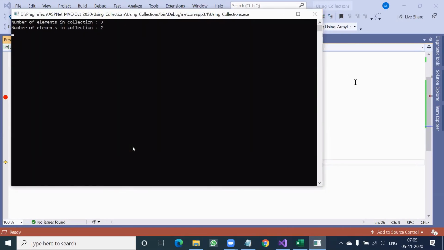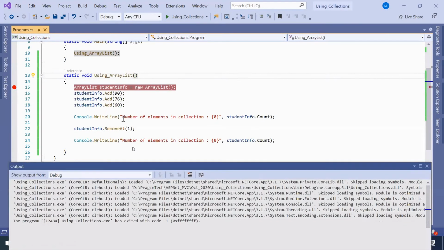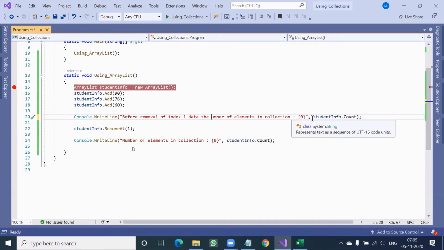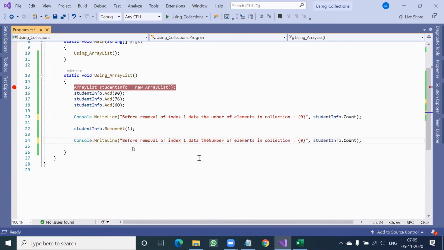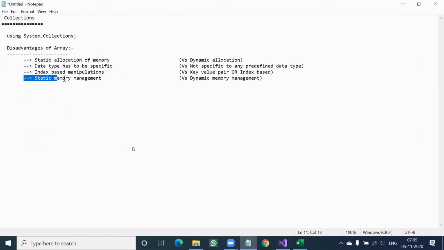So for better understanding, you can write that sentence that way. So before removal of index 1 data, the number of elements in the collection is so and so. Similarly, after removal of index 1 data, the number of elements in the collection is so and so. So this is the justification of the fourth point.